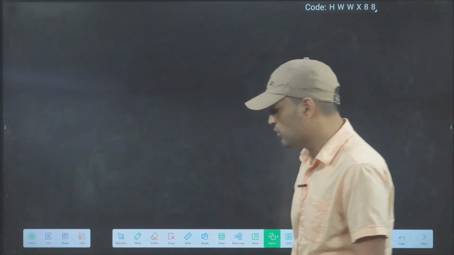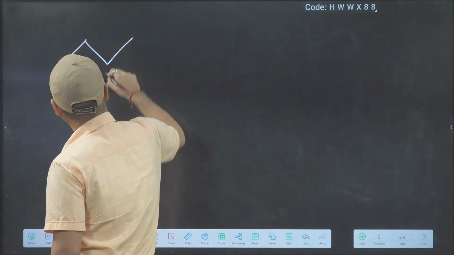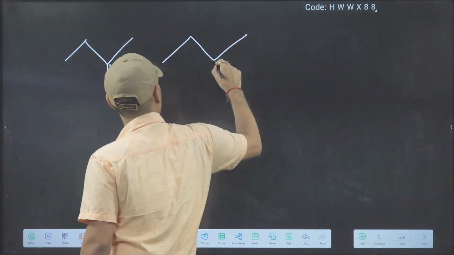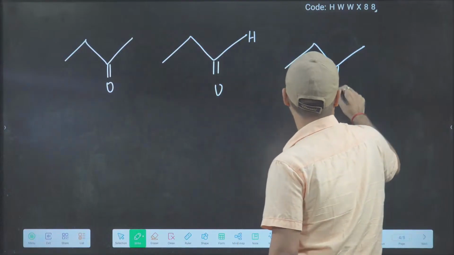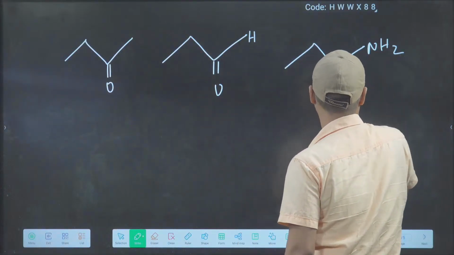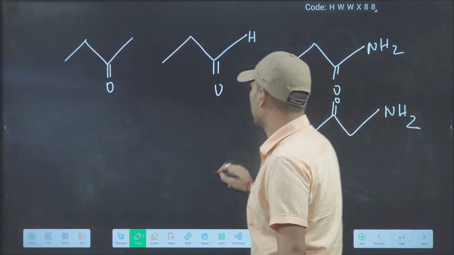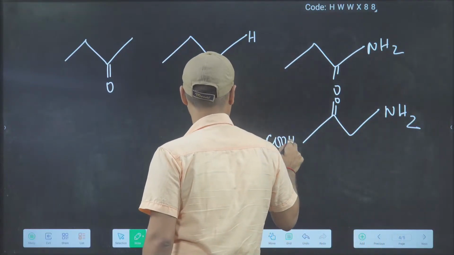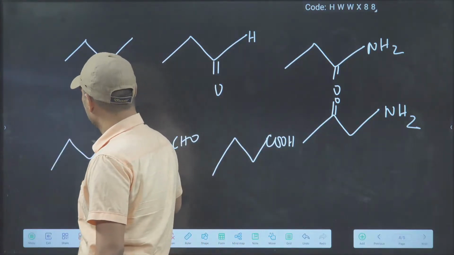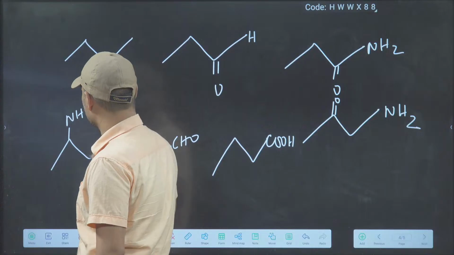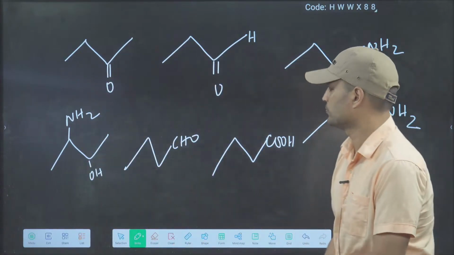So I am writing a few compounds. You have to identify the functional group. Quickly we will write something. You have to identify the functional groups.